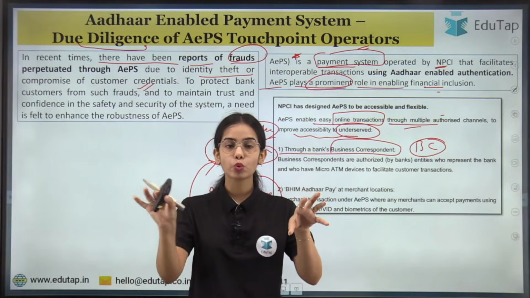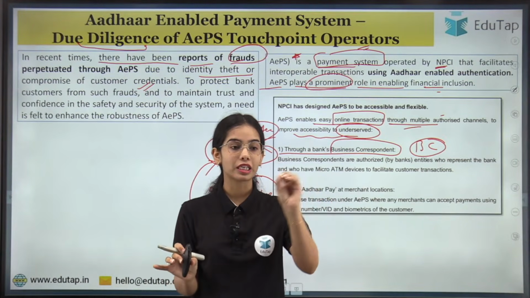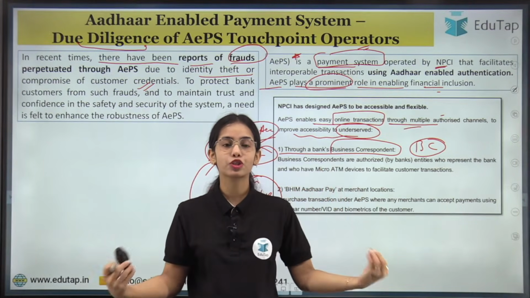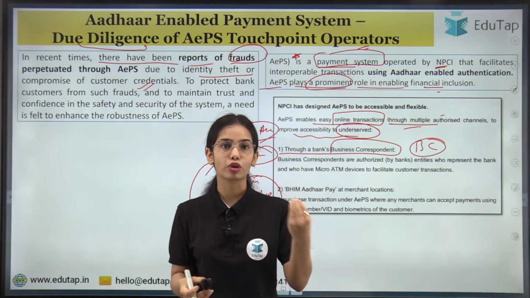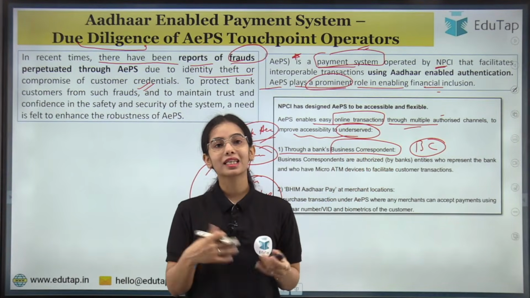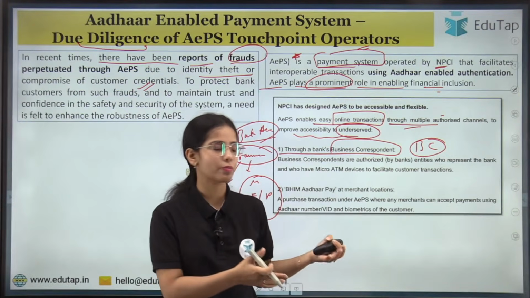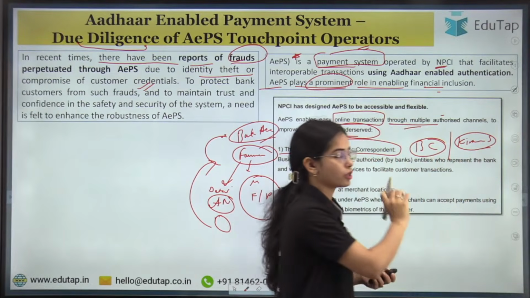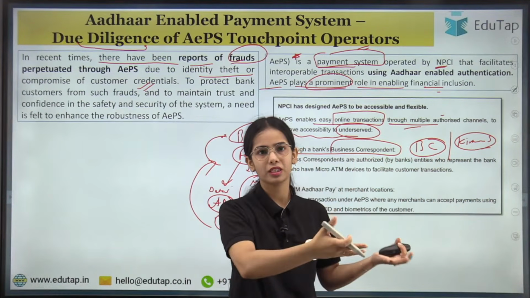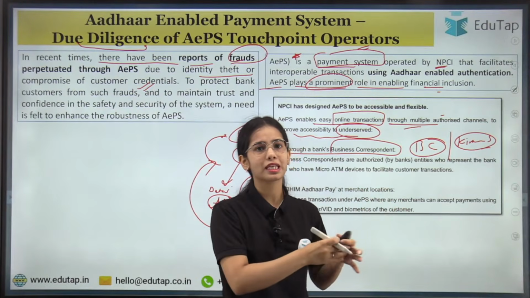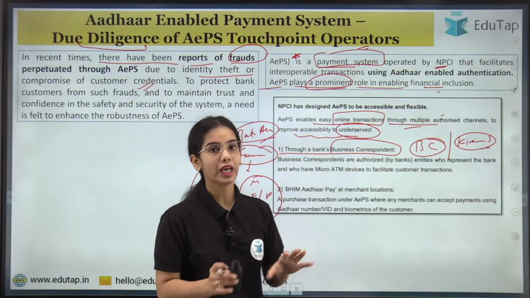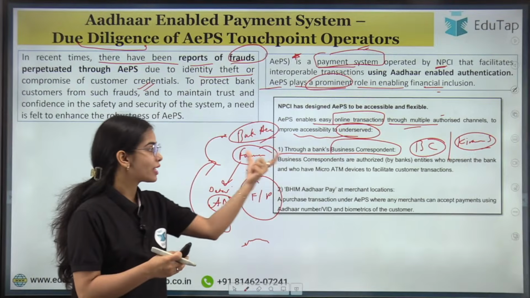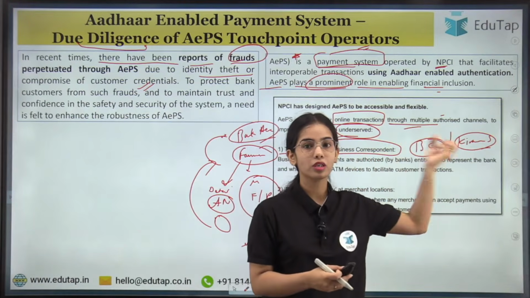Business correspondents are the arms of the bank. So the bank cannot reach to every nook and corner of the country. The bank cannot reach to each and every village, but the business correspondents, that is the arms, the extensions of the bank, they can reach to the different nook and corner of the country, okay? So business correspondents are the agents of the bank, and even the kirana shopkeeper can become the business correspondent. Even any shopkeeper can become the business correspondent for the bank, okay? So now let's say the merchant does not have the system to take the biometric. So the farmer can go to the nearby business correspondent to take out the money, okay?